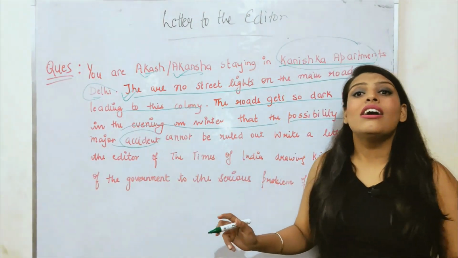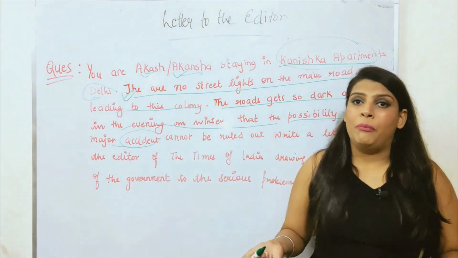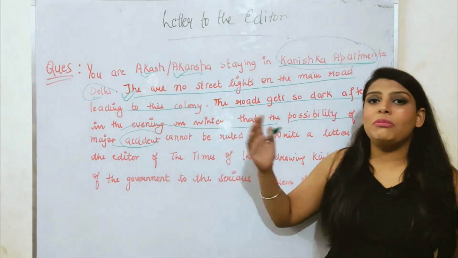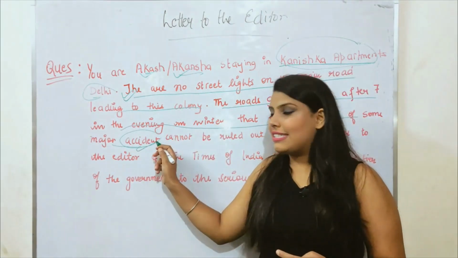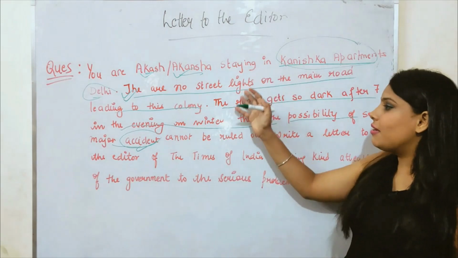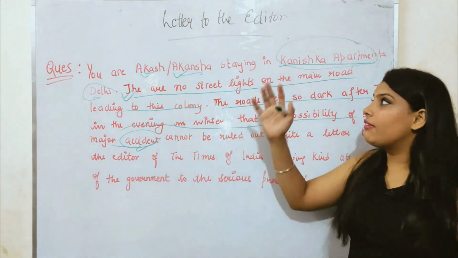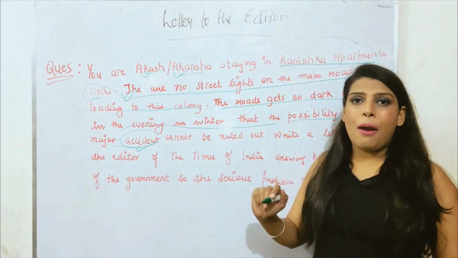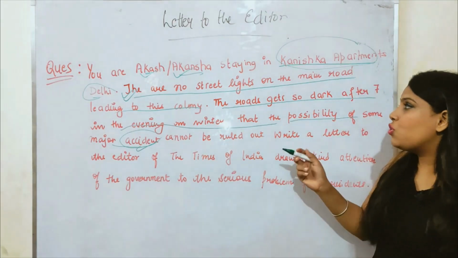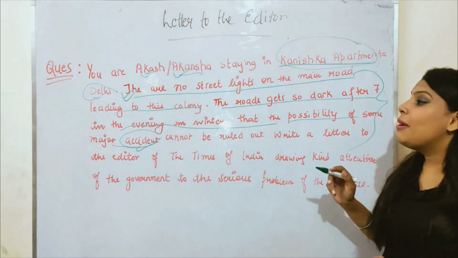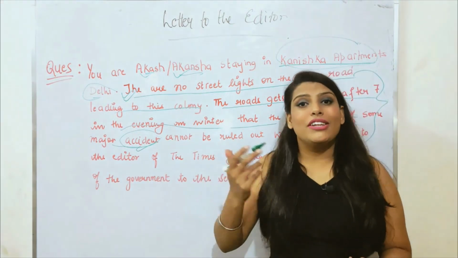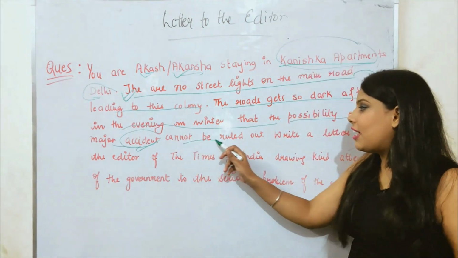Now this is the effect of the problem. If you face this problem, this leads to what? Accident. So this is the main problem which the residents of Kanishka Apartments are facing, so you have to put this problem in your answer.